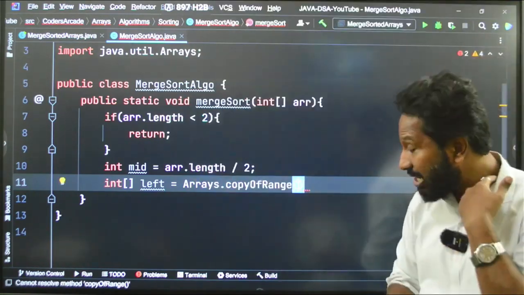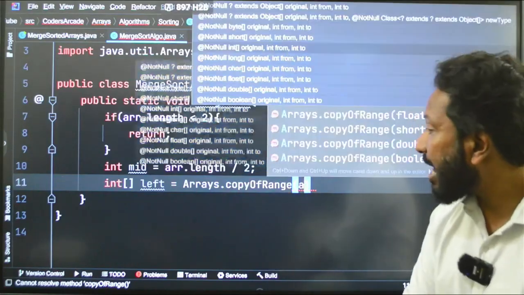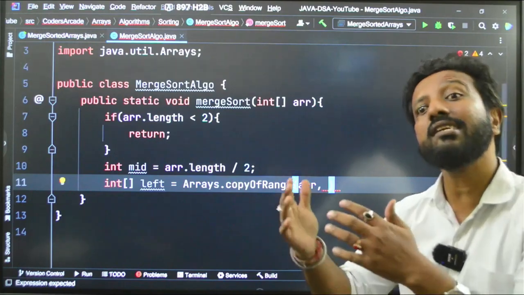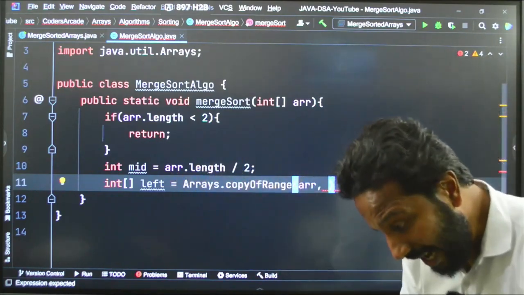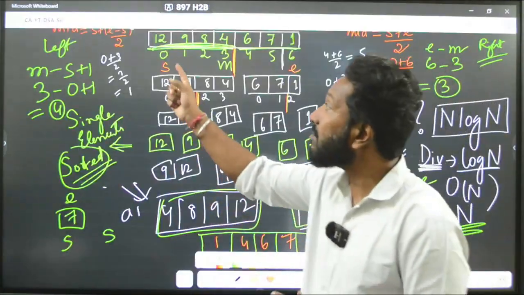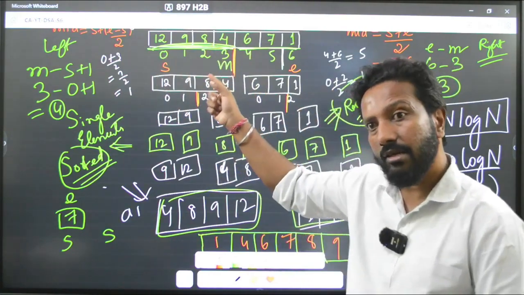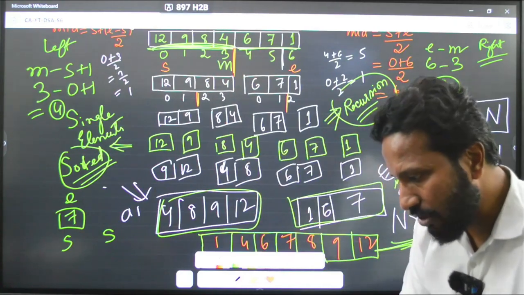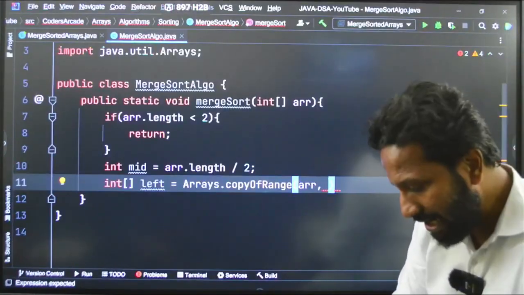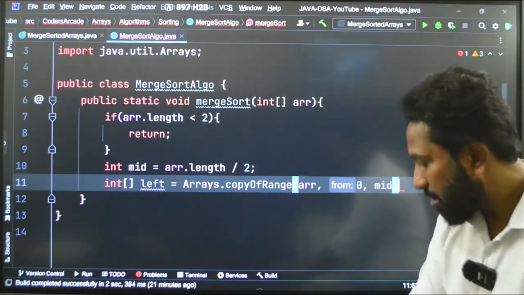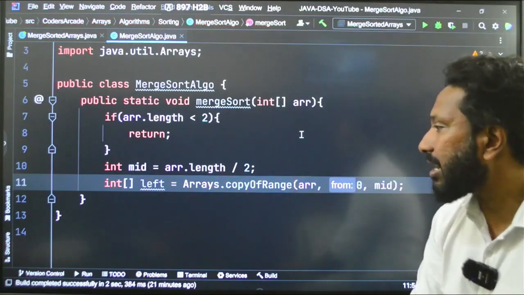So, what do you need? As I said, you need the array, the source array, and then you need from which index to which index. Now, there is a catch here, just remember, I need from this index till what? Till here, right? So, how do I write it? Just check how I am writing this. I will say I need from 0 to the mid. Got it? This is what I am writing.